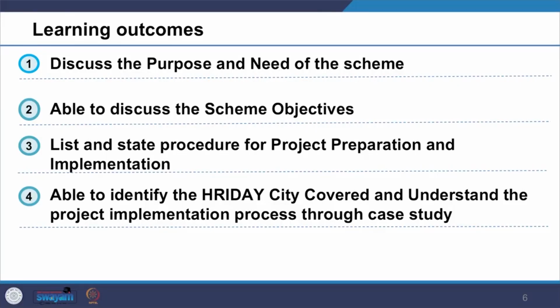According to this coverage, the learning outcomes that are expected from you are that after completion of this section, you should be able to discuss the purpose and need of the scheme. You should be able to list out the key objectives involved in the scheme. You should be able to identify and critically review the procedure for project preparation and implementation of the mission. Then you should be able to support your conceptual understanding with the help of the case study. Here we are going to look at the Amritsar case study.